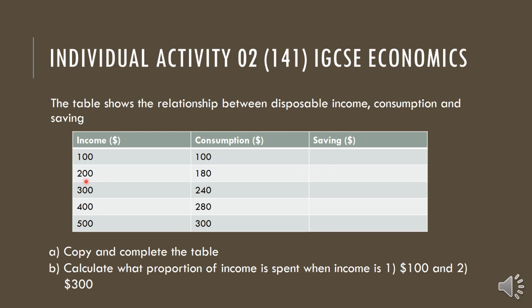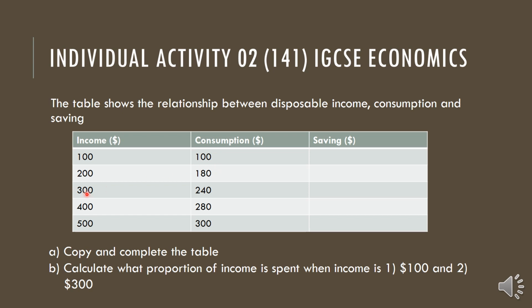You have 200 and you are consuming 180, then saving will be 20. Clear? You have 300 and you are consuming only 240, that means 60 will be saving. So like that you can complete it. Then calculate what portion of the income is spent. When the income is 100, they spend how much? 100, that means 100% of income.